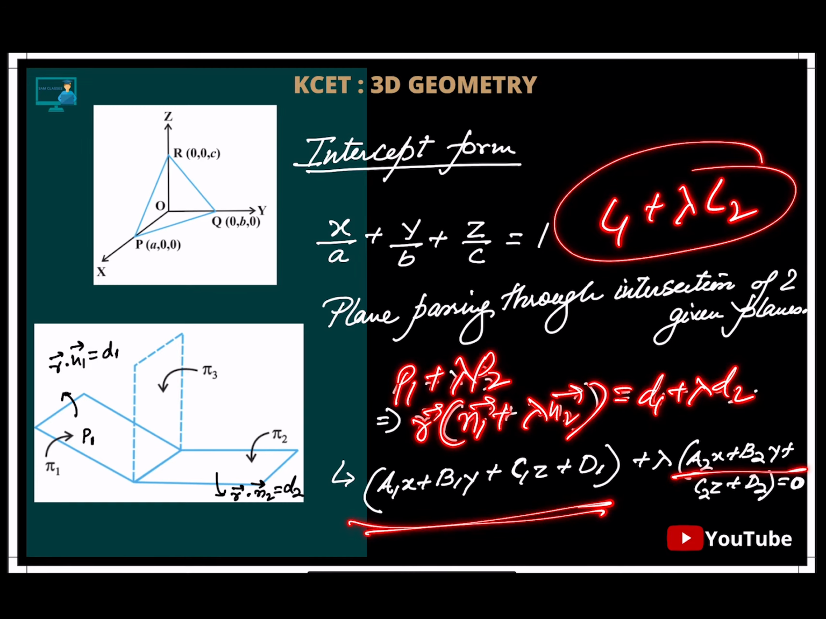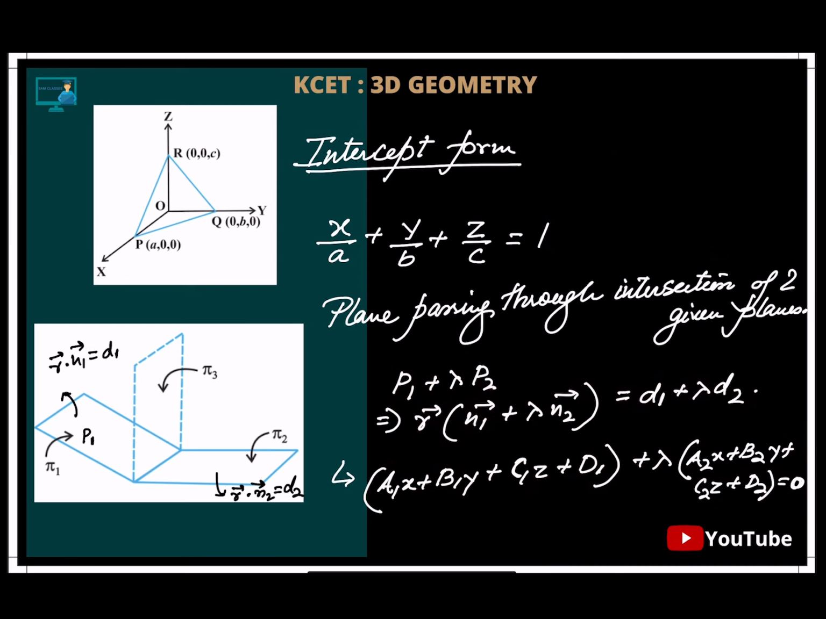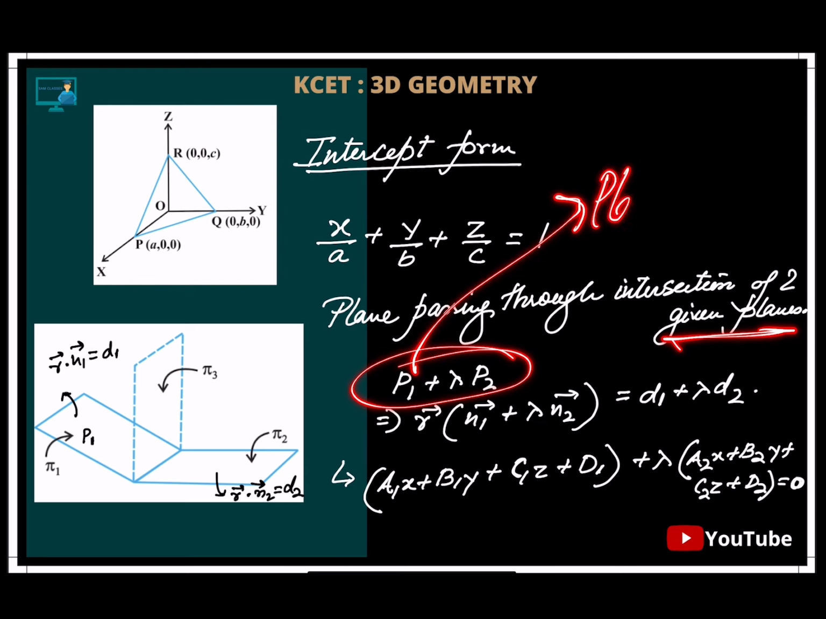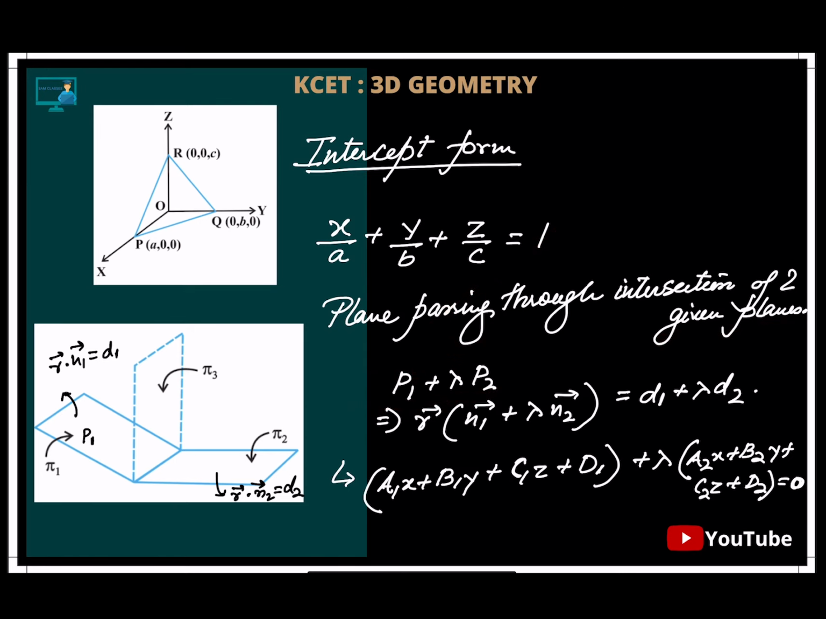In Cartesian form also, the first plane equation a1x plus b1y plus c1z plus d1, plus lambda times the second plane equation, is equal to 0. That's it. Clear? So always, whenever they say a plane passing through the intersection of two given planes, what do you have to do? Plane 1 plus lambda times plane 2. Everybody will remember, correct?